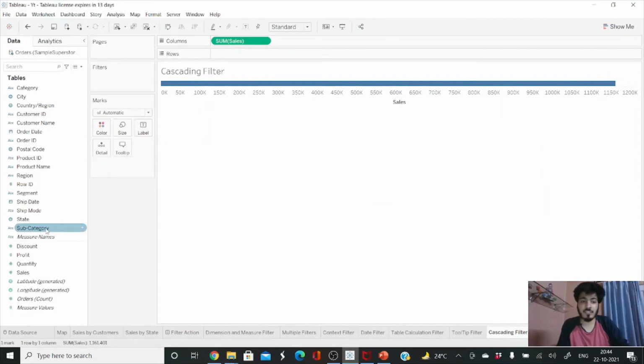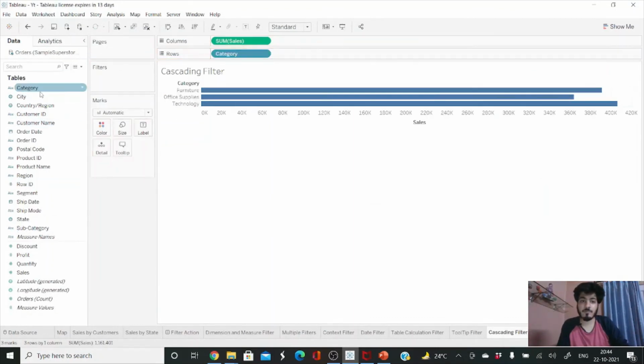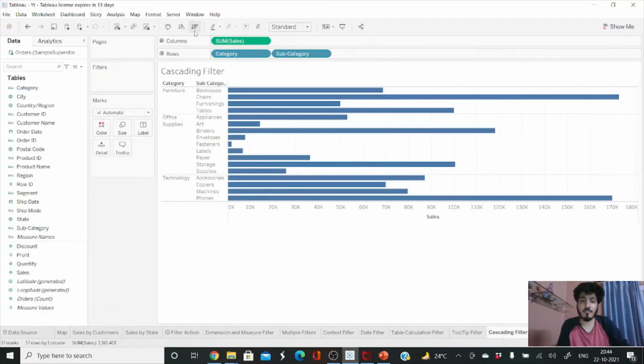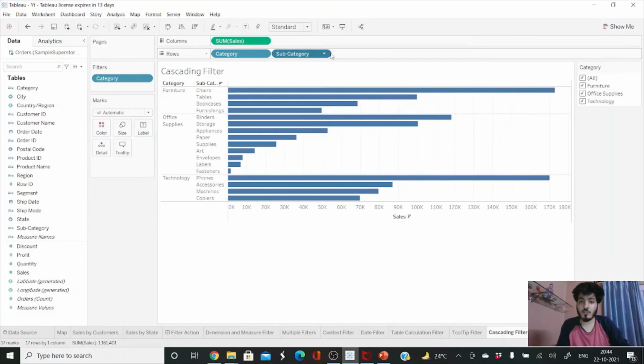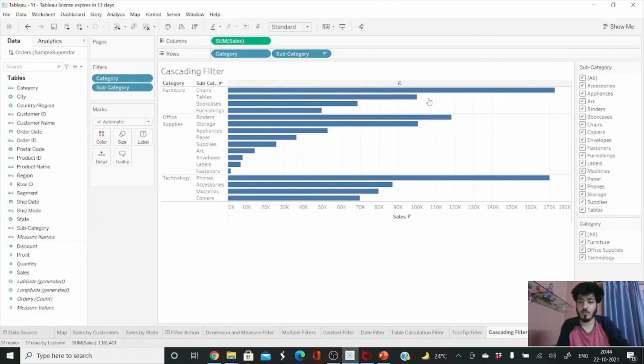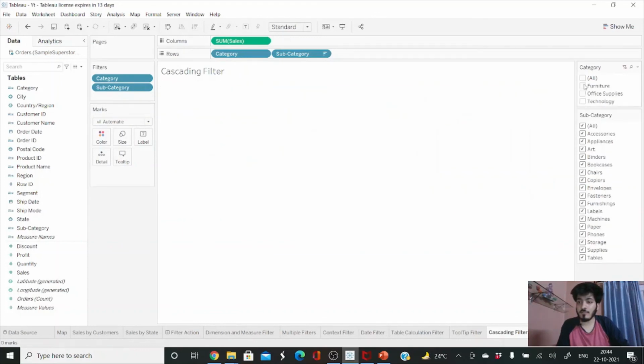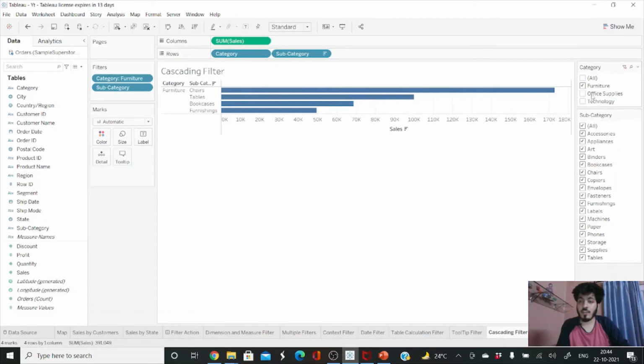So suppose we are seeing the sum of sales by category and subcategory. Okay, category, and let me drop the subcategory to the row shelf. Okay, perfect, and arrange it in ascending order. So now I want to show the filter, and show this filter also. Okay, so suppose I drag this category up, suppose I select the furniture field here. So what is happening is, when I select the furniture filter, there's a change in the visualization, but in the subcategory filter the other values are also showing. So what I want is the subcategory to show the relevant values according to the change in the category.